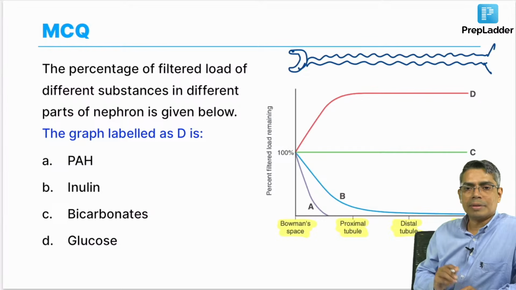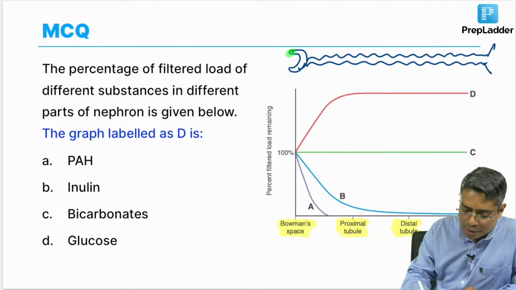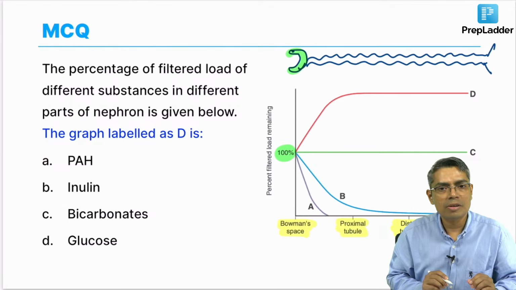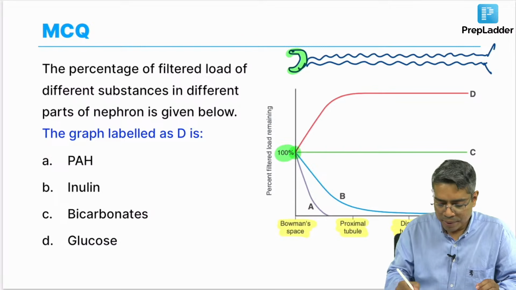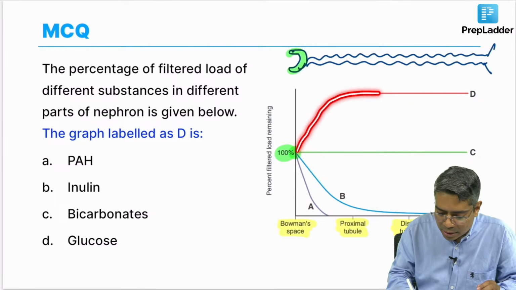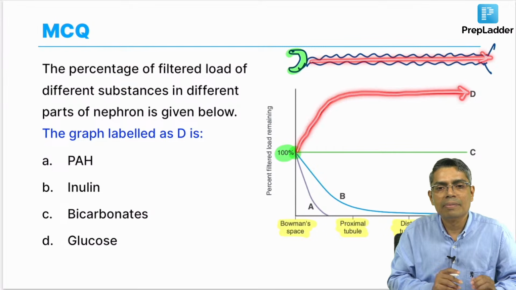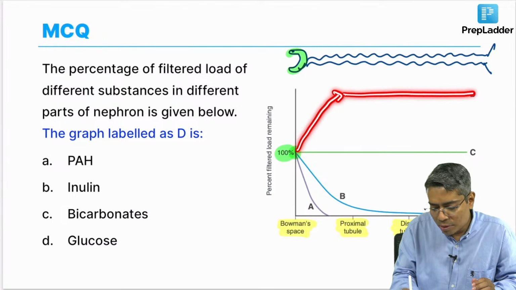This is the urinary bladder. So, whenever there is filtration at the level of the Bowman's capsule, this is your 100%. Any substance which is filtered at the level of Bowman's capsule is equal to your 100%. Now, from this filtration point, if you follow this curve number D, the concentration of the substance is increasing inside the different parts of this nephron. Concentration is gradually increasing, particularly within this proximal segment, followed by the concentration being fixed.